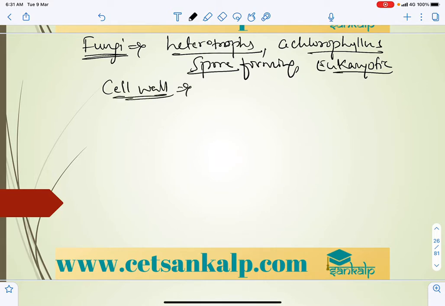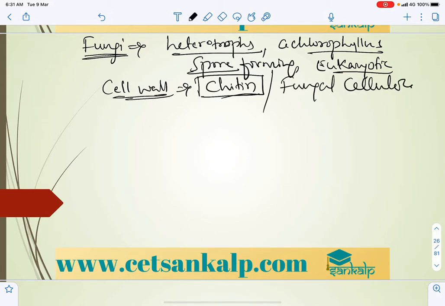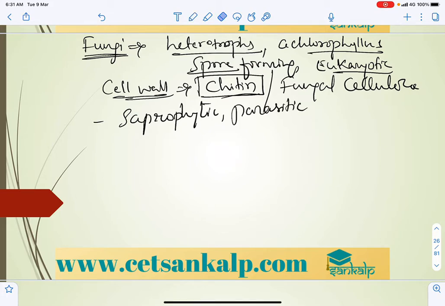So in fungi, the cell wall is very important. The major constituent of the cell wall is chitin. The cell wall is made up of chitin, which is also called fungal cellulose. And these are heterotrophs, which may be saprophytic, sometimes parasitic, affecting plants and animals, and they form symbiotic associations like mycorrhiza.